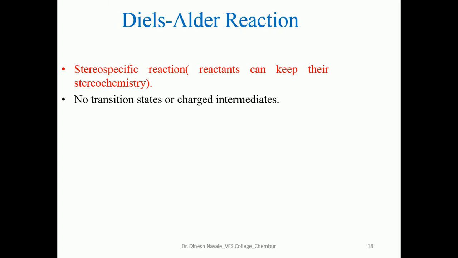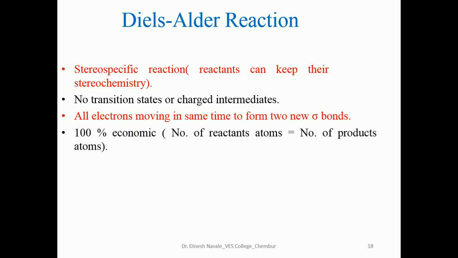No transition state or charged intermediates are formed during the Diels-Alder reaction. All electrons move at the same time to form two new sigma bonds. 100% atom economy, one of the principles of green chemistry, can be achieved using the Diels-Alder reaction. So they are also termed as what?